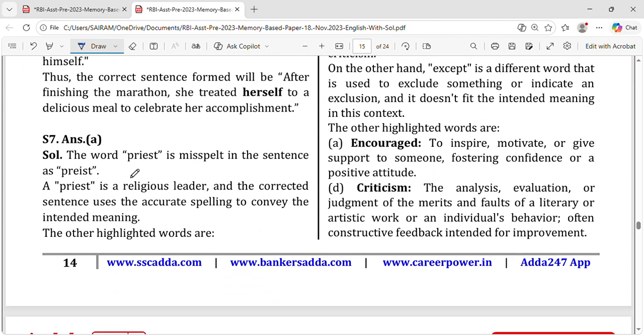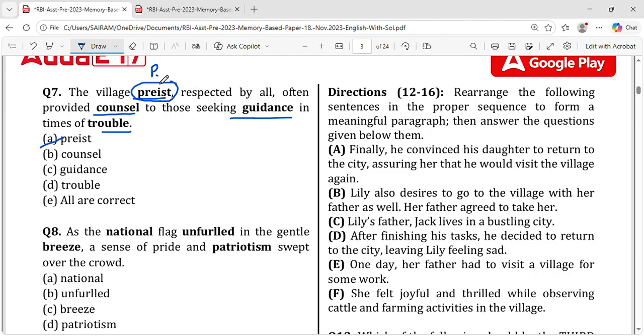Yeah, the priest spelling is P-R-I-E-S-T. Okay, so here it is P-R-I-E-S-T. I'm sorry for the distraction. Very sorry, guys. Yeah, so this is priest. So you can easily see, this question was quite easy, because you know that the context is telling of a higher person who always counsels the person who comes to him in the case of trouble, right? So that person is a priest. But is the spelling of priest right? No. So that's why it is wrong.